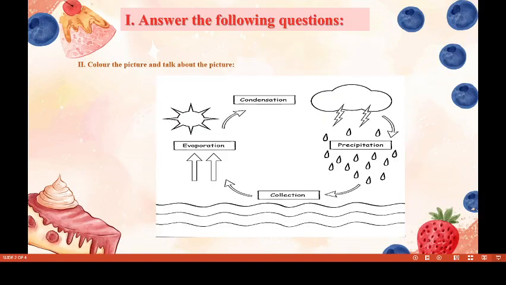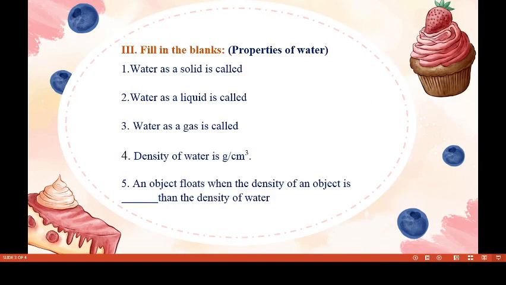Now look at this picture, color the picture and talk about the picture. First look at the picture: precipitation comes from rain, and then collection and evaporation, and then condensation. So this picture is of the water cycle.